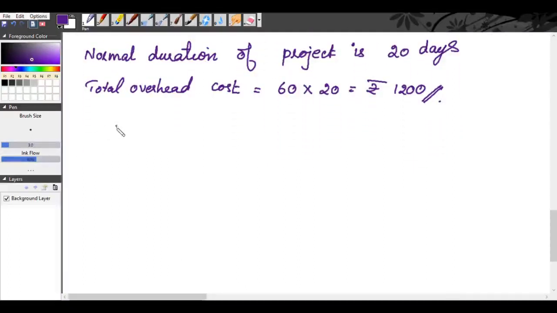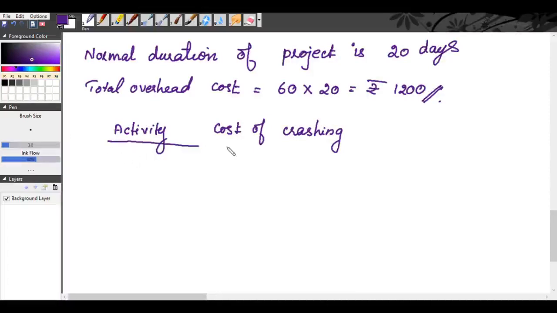So now our activity and cost of crashing. See here the normal duration is given and crash duration is given, but normal cost is not given. So if the normal cost is not given, you will not be able to find the cost slope. Instead of cost slope, cost of crashing is given in the problem.